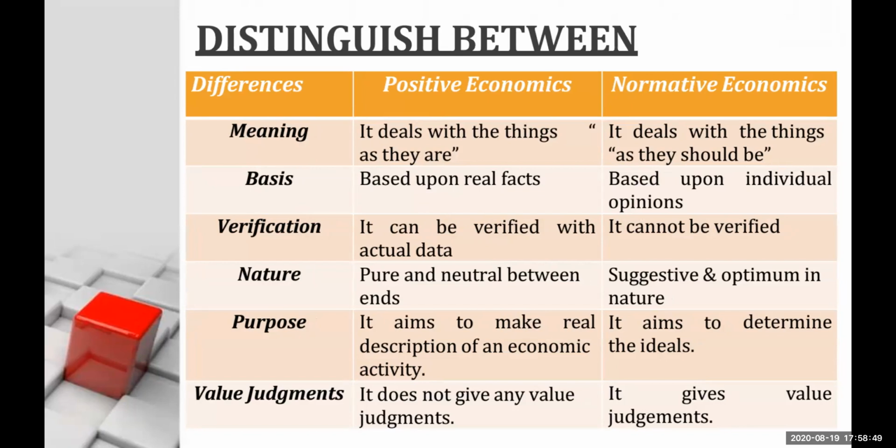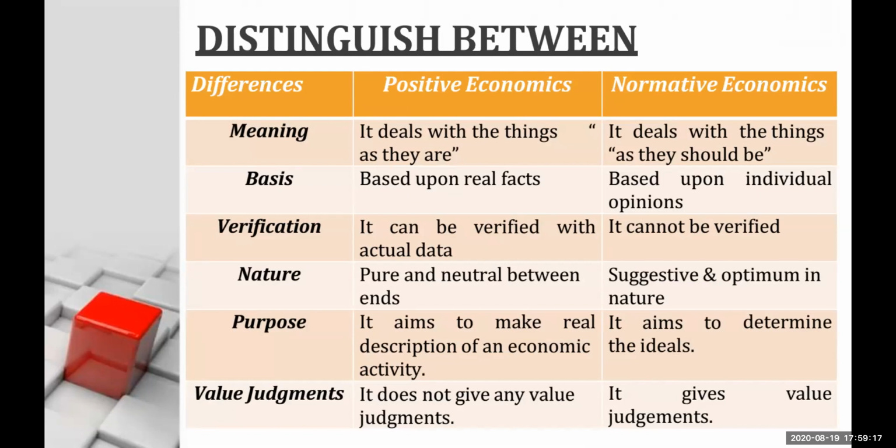If I say that there is poverty in India, that is positive economics because it is based on fact. But when I say that in India, these are the suggestions as to how we can remove poverty, or how the country should face the problem of poverty, then it becomes normative economics.